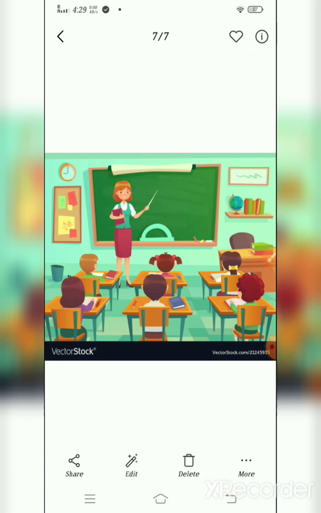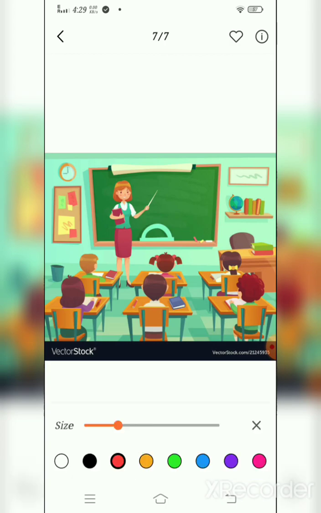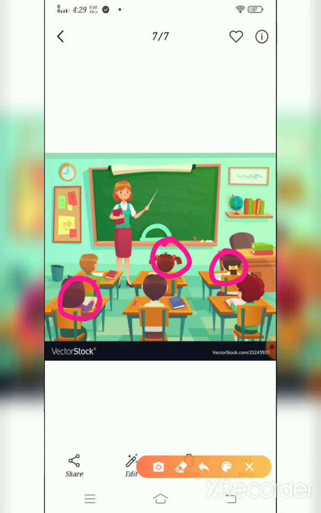How many boys and how many girls in this classroom? First count the girls alone. Shall we start counting? Yes. 1, 2, 3. So how many girls in this class? 3 girls in this class.